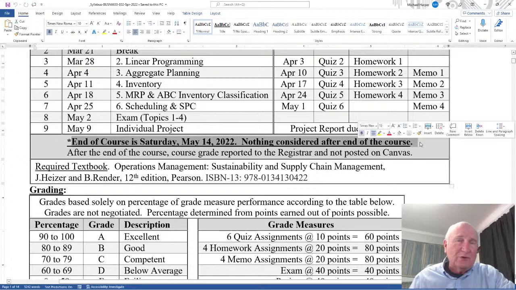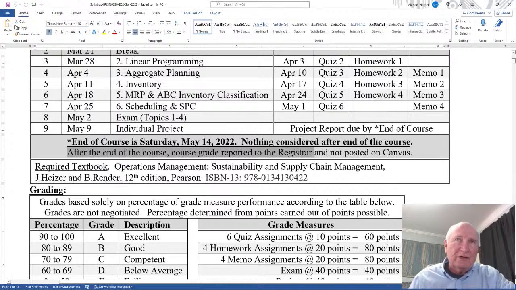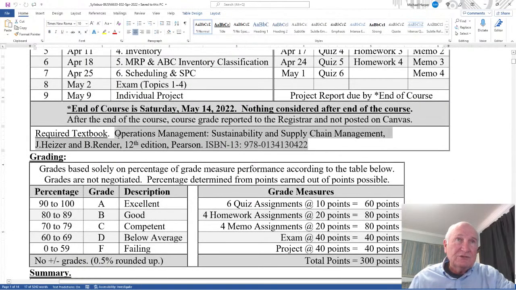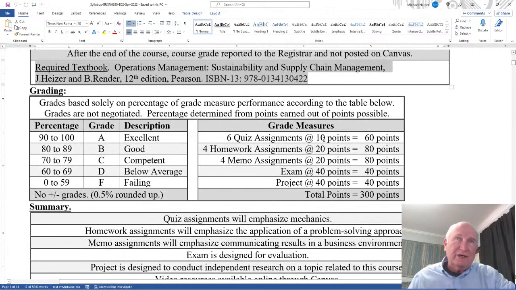Nothing considered after the end of the course. I'll emphasize that multiple times. After the end of the course, grades will be reported to the registrar and not posted on Canvas. And here's the required text, and down here's grading.